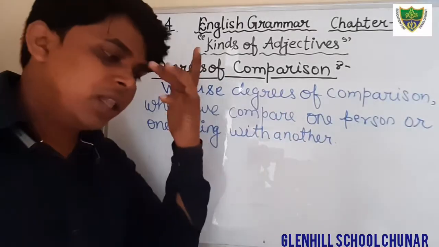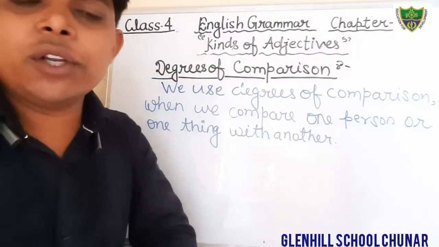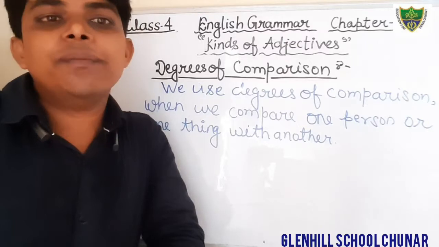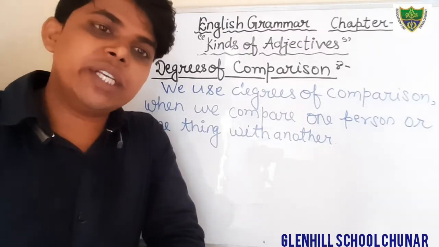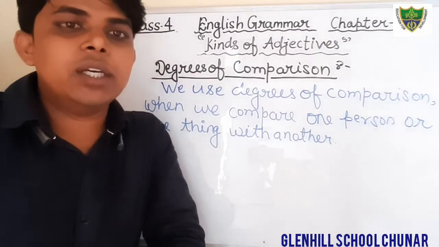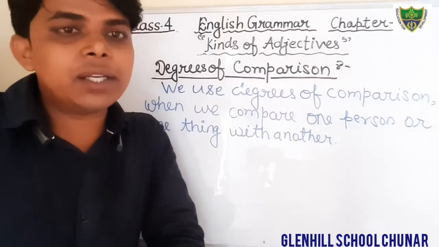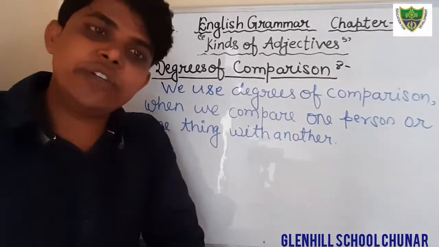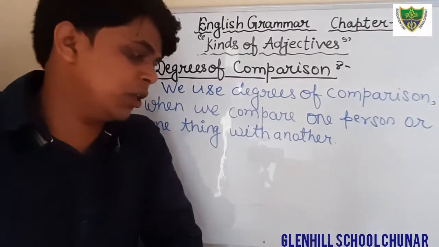And there are 3 kinds of degrees: positive degree, comparative degree, as well as superlative degree. There are 3 degrees of adjectives, that is positive degree, comparative degree, and superlative degree.